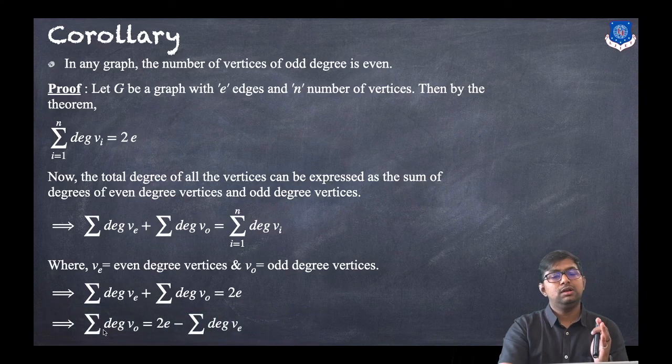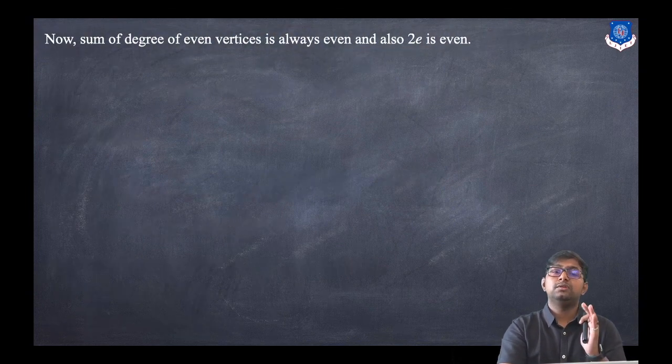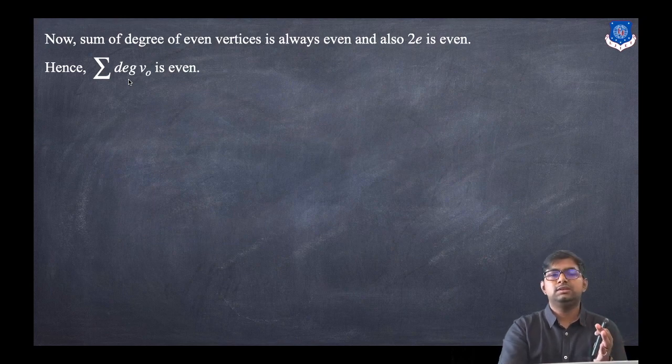That means the sum of degrees of odd degree vertices, sigma of degree of VO, equals 2E minus sigma of degree of VE, taking the term to the other side. What does that mean? The sum of degrees of even vertices is always even, and 2E is also even. So sigma of degree of VO is even. Hence the sum of degrees of odd vertices is even, and so it is proved.